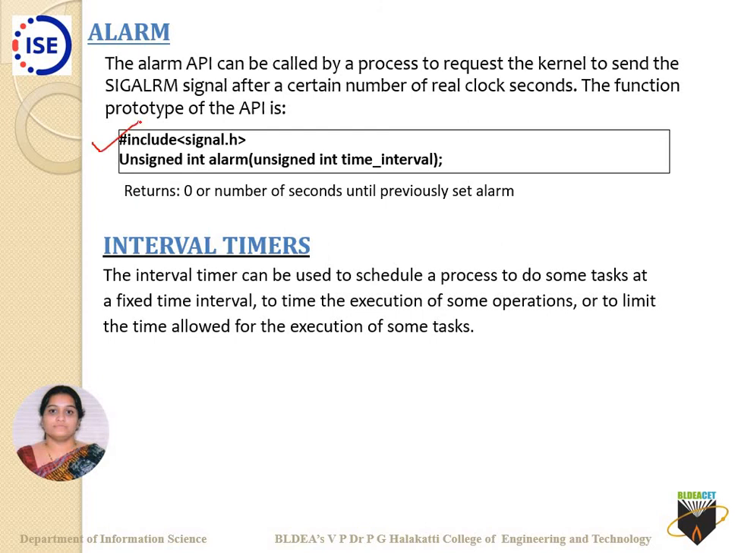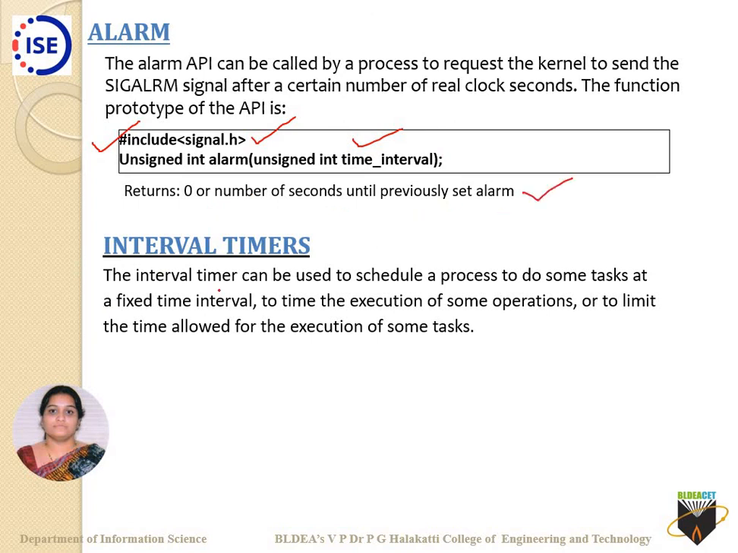So how does this API work? It uses the header file signal.h. It has the API called alarm, and it takes only one argument, called the time interval, the number of seconds we give. After that particular time, SIGALRM will be generated. It returns 0, or the number of seconds remaining until a previously set alarm.